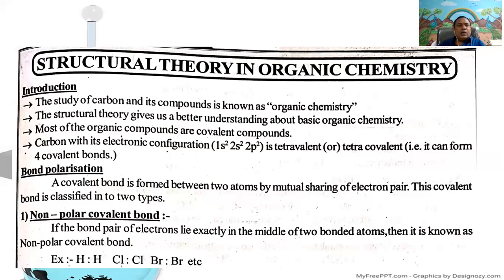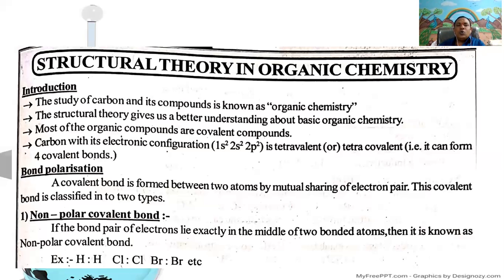Here, all organic compounds are covalent compounds. Why? Because carbon has 4 odd electrons in its valence shell. It can share 4 electrons with hydrogen atoms to form a methane molecule. The mutual sharing of an electron pair by two atoms results in the formation of a covalent bond.